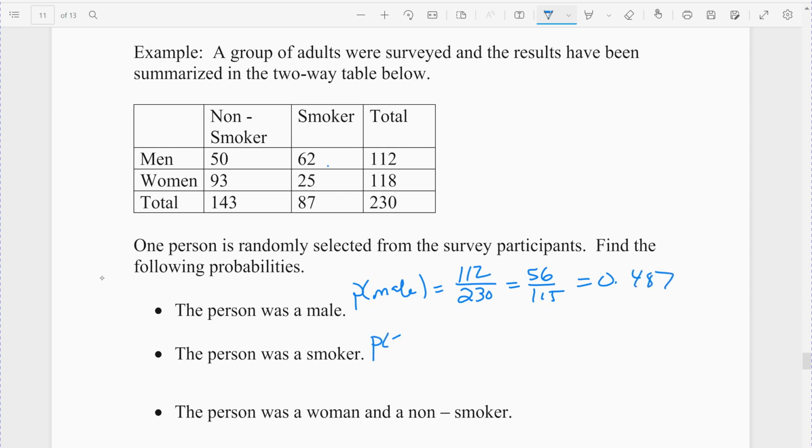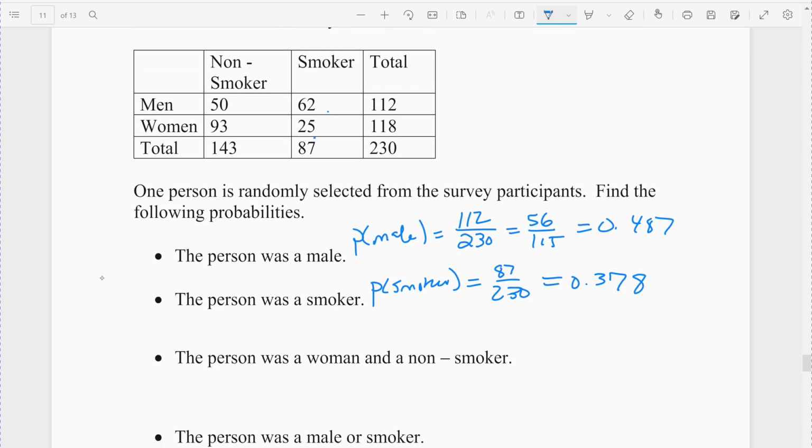Probability that they were a smoker. Again, out of all the people, what's the chance they were a smoker? Well, 87 of them. Those are my smokers. So 87 of them were a smoker out of my 230, which doesn't reduce, so 0.378, a 37.8% chance. What's the probability that the person was a woman and a non-smoker? So I want both of those things.